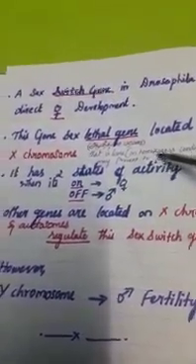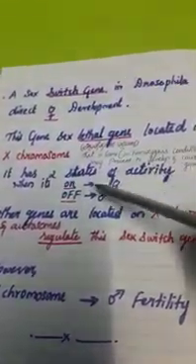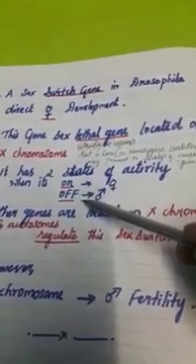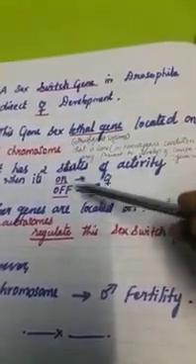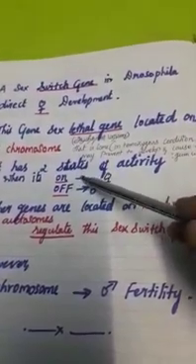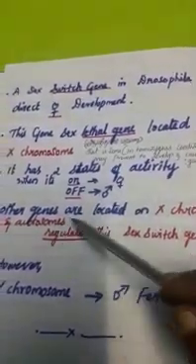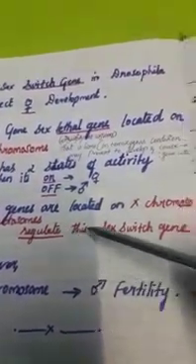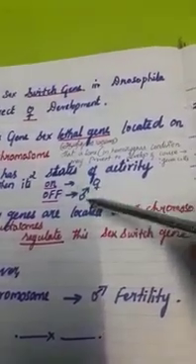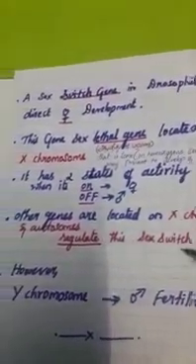That is mutant alleles. It has 2 states of activity, on and off mechanisms. We call it a switch gene for its on and off mechanisms. If it is on, female development; if this gene is off, male development. Other genes located on the X chromosomes and autosomes regulate this on and off mechanism of the sex gene in the organisms.